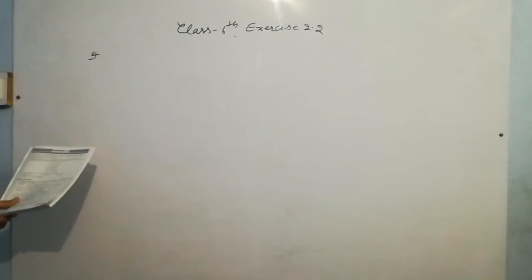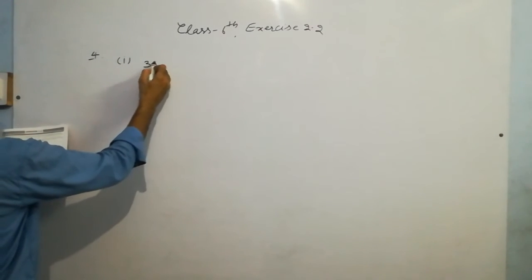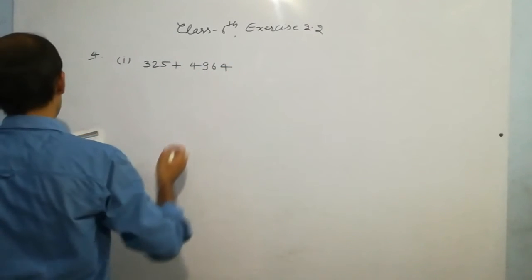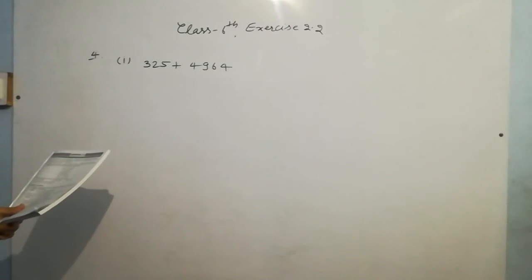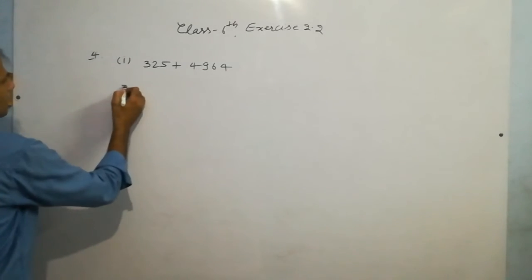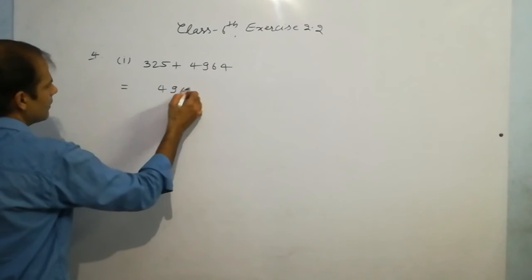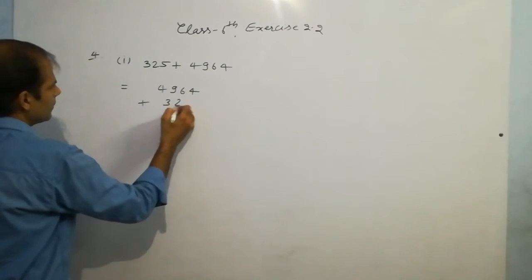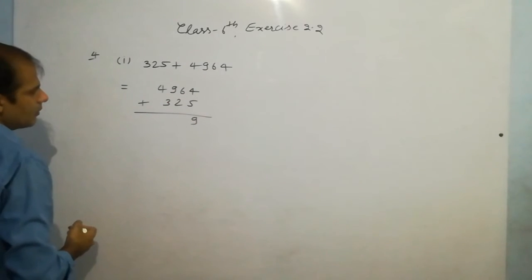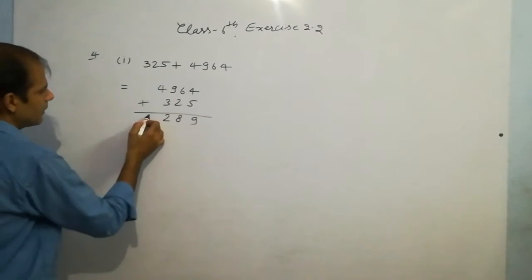Fourth question: add the following and check by reversing the order of addends. Okay, add the following. So first part is 325 plus 4964. Now we have to add this and check by reversing the order of addends. Okay, first of all we have to find the sum. Now the sum is 4964 plus 325. So the answer will be 4 plus 5 is 9, it is 8. 9 plus 3 is 12, it is 5.